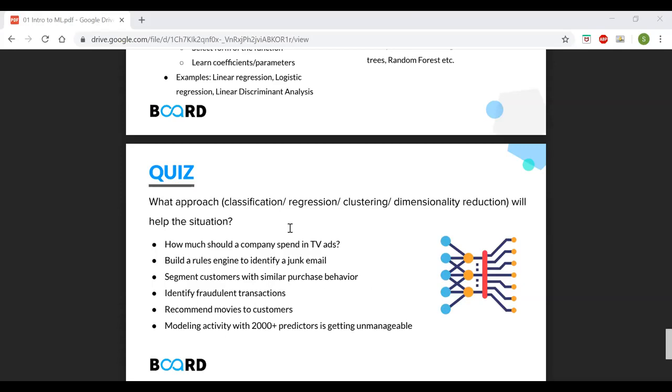NLP is something which deals with text as input. We have seen tabular data as input so far, and we have seen that images can be used as input. Similarly, you can use text as input as well. When you use text as input, it is called natural language processing. You can't say that it is part of only ML or DL. ML means you are using machine learning algorithms to do the task of NLP.